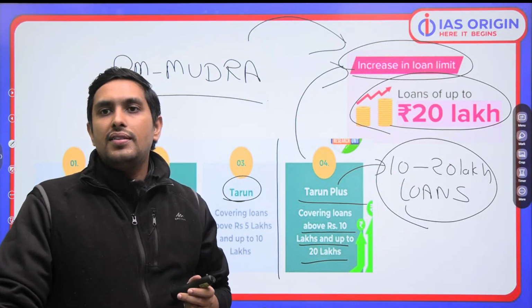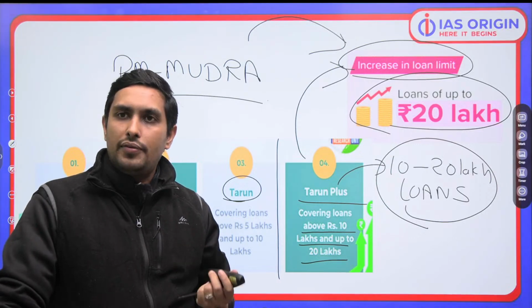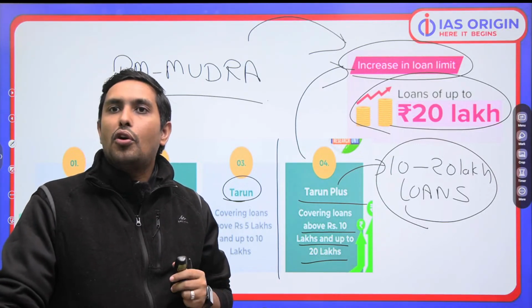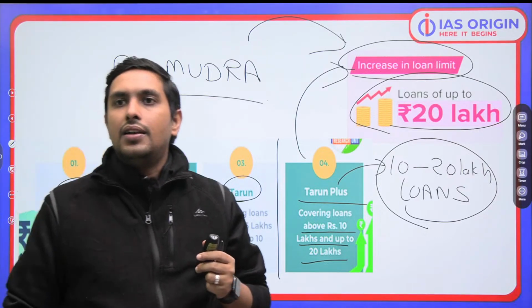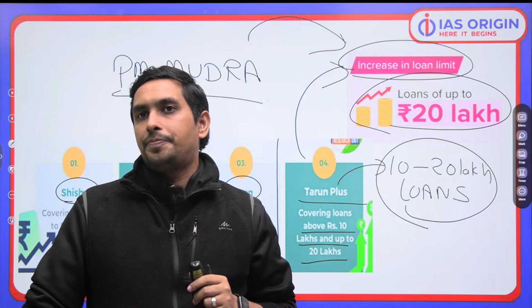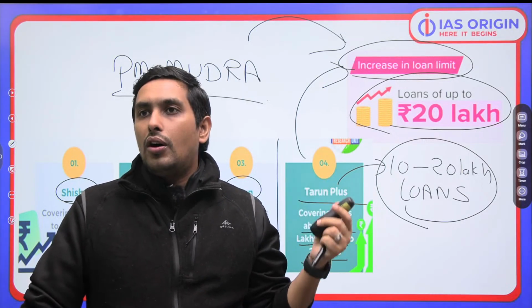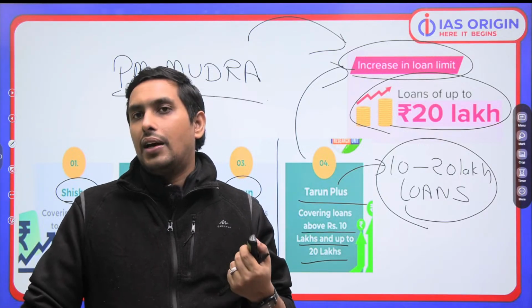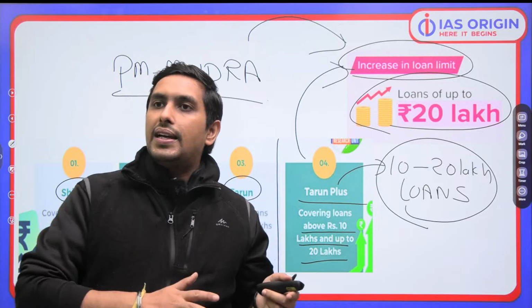So, this is a very big development. This is a very important development which we have to be aware of, right? This was in a lot of news, and that's the reason why we need to understand this. Though it was launched in 2015, no doubt, because the upper limit has now been lifted to 20 lakhs, that is why it is important. From 10 lakh, it has been increased to 20 lakh.